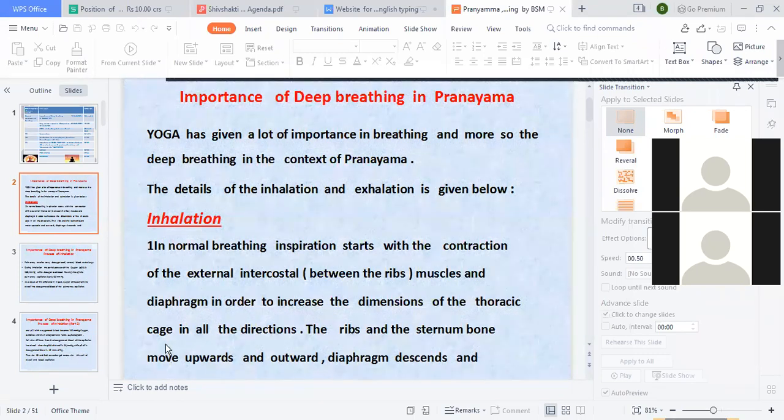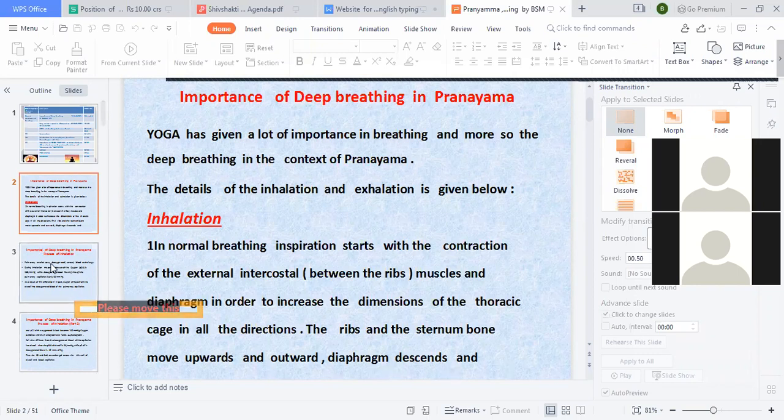When you take a deep breath, what happens? The lungs expand. The sternum and ribs move, and the lungs get expanded because of the air which you breathe in. That pushes the diaphragm down. When the diaphragm goes down, what happens? The abdomen bulges up. And when you exhale, the abdomen comes down. The air from the lungs goes out by the exhale. The ribs and the sternum move upwards and downward.